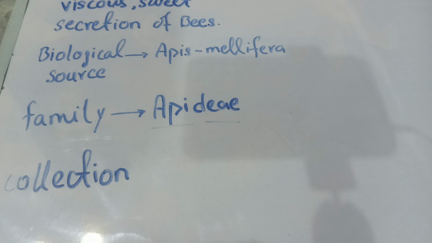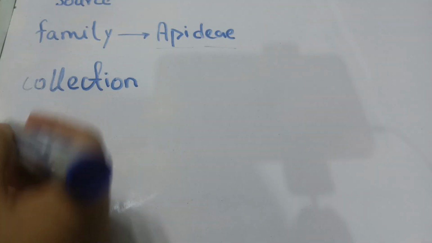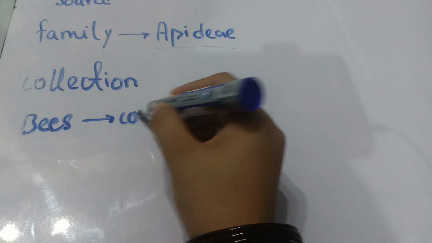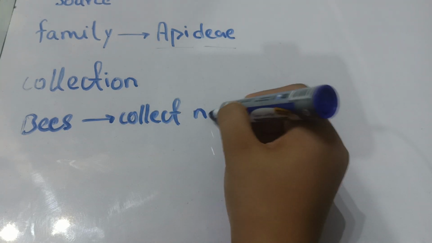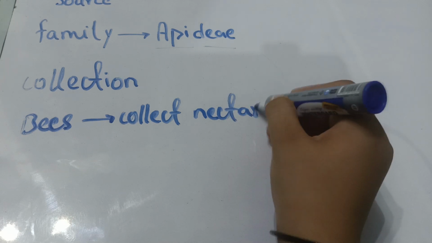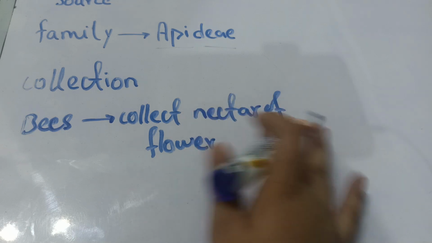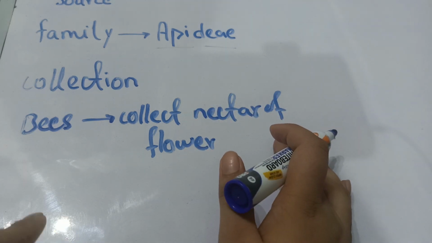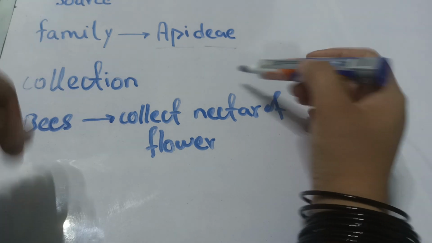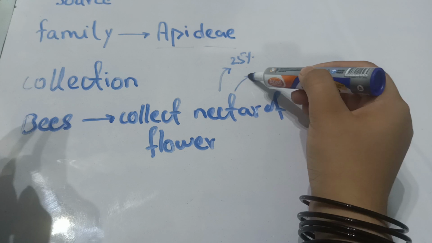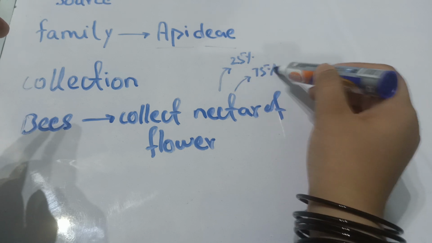So first, the bees will collect the nectar of the flower. And this nectar of the flower is composed of about 25% sucrose, and it consists of 75% water.